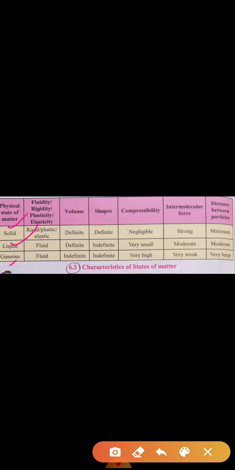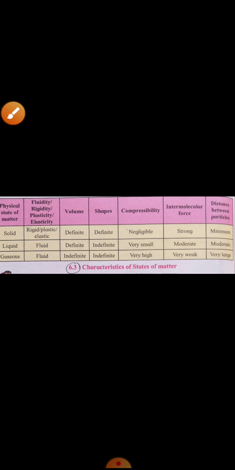Gas properties: fluidity is the property. They do not have definite volume. They do not have definite shapes. Compressibility is high. Intermolecular force is very less, and the distance between the particles is very large. So these are the characteristics of the three states of matter. So write down the chart in your notebook and you will understand the characteristics of the states of matter.